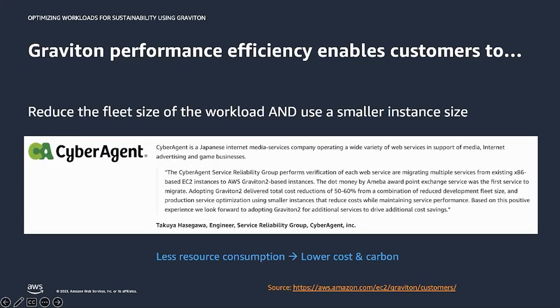And finally, reducing the fleet size and using smaller instances. CyberAgent is a Japanese internet media services company serving media, internet advertising, and game businesses. They successfully migrated their web services to Graviton instances and achieved up to 60% cost savings through a combination of smaller fleet size and smaller instances while maintaining service performance. Better performance, less resource consumed translates to lower cost and lower carbon.